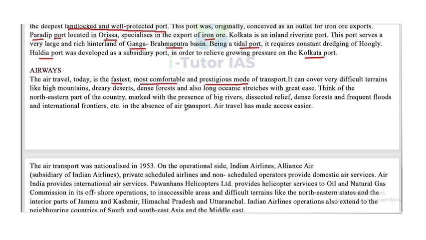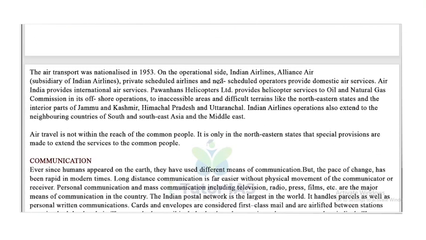Okay, so we can't think about that because we cannot reach those areas without air transport. Air travel has made access easier. Air transport was nationalized in 1953. On the operational side, Indian Airlines, Alliance Air, a subsidiary of Indian Airlines, private scheduled airlines and non-scheduled operations provide domestic air services. Air India provides international air services. Pawan Hans Helicopters Limited provides helicopter service to the Oil and Natural Gas Commission in its offshore operations.